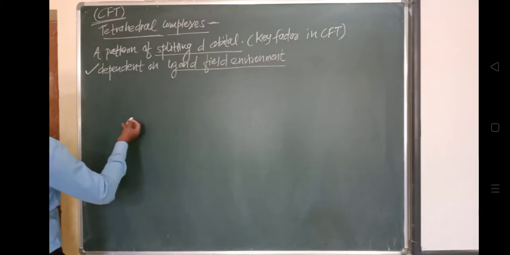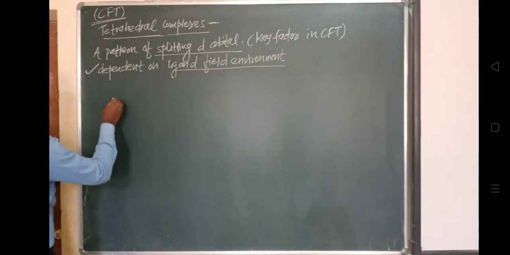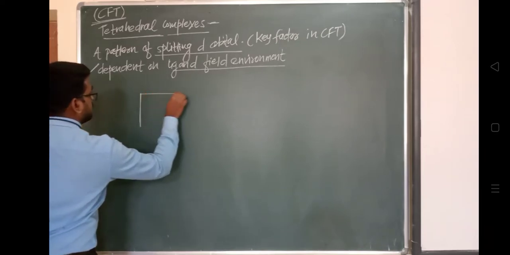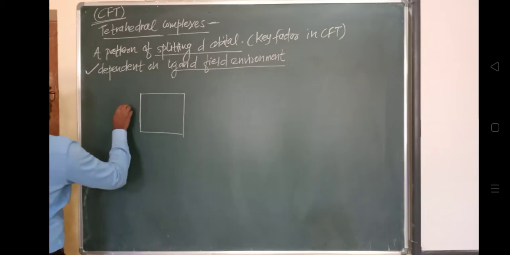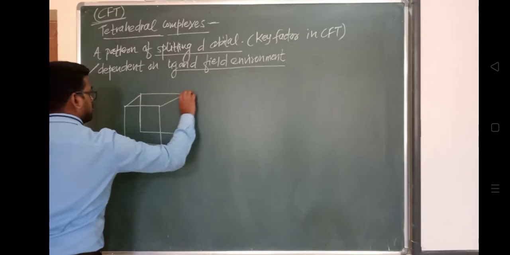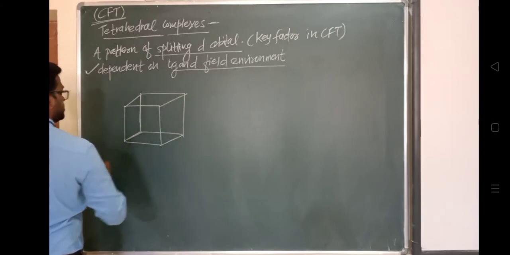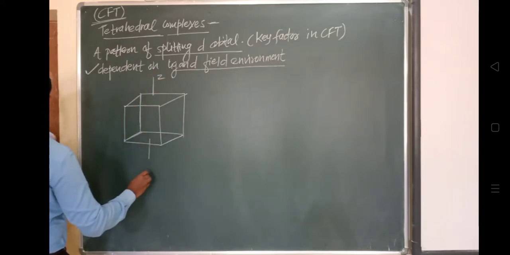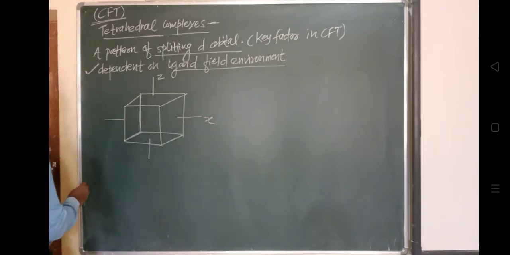So if we draw the diagram, let us draw a tetrahedral structure. Consider this is a tetrahedral structure. This is the z-axis, this will be the x-axis, and this will be the y-axis.